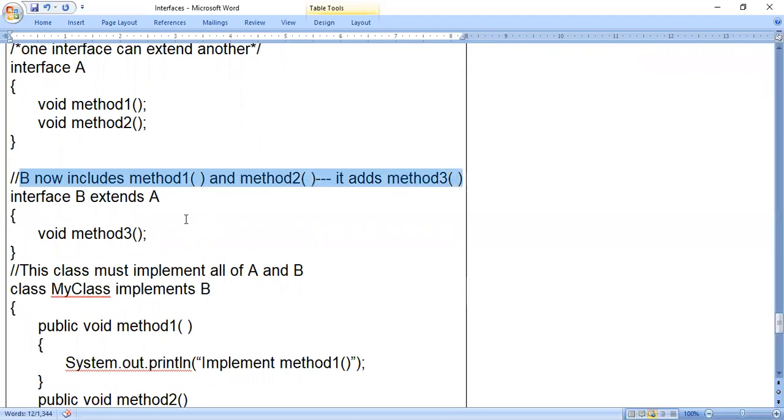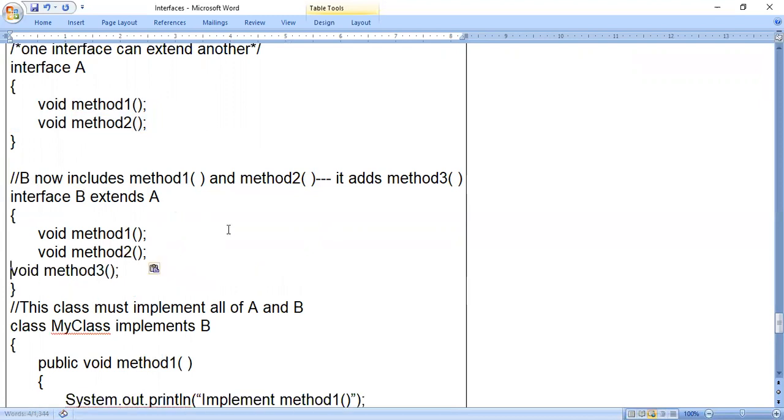So the meaning of this is, whenever I write interface B extends A, we have to consider it in this way. When the program starts executing, we can consider it like this, but in the program, we should not actually write it. When it starts executing, we have to understand it in this way.